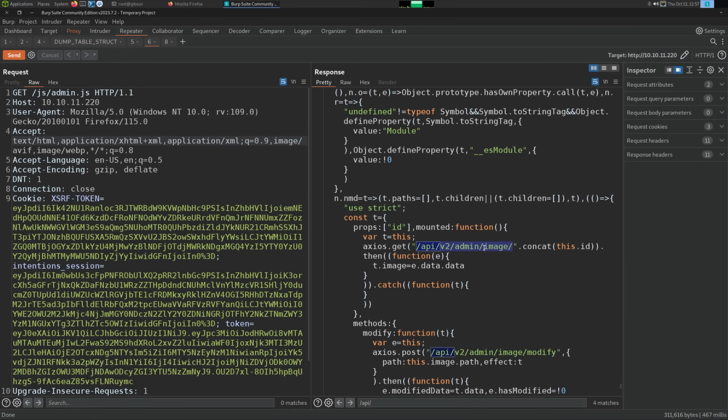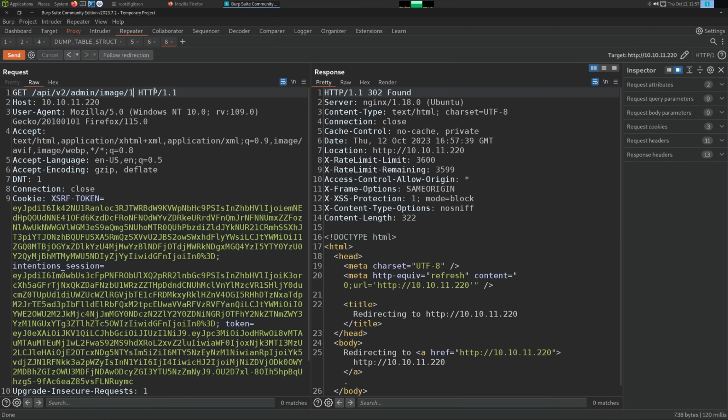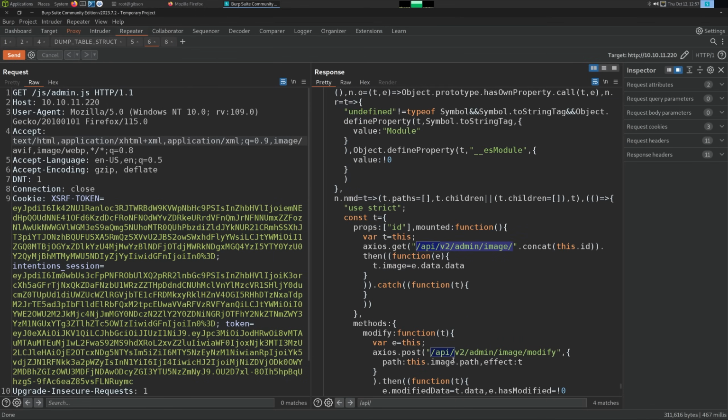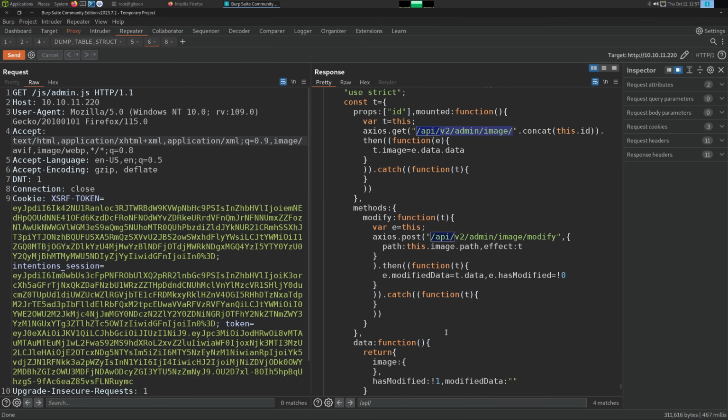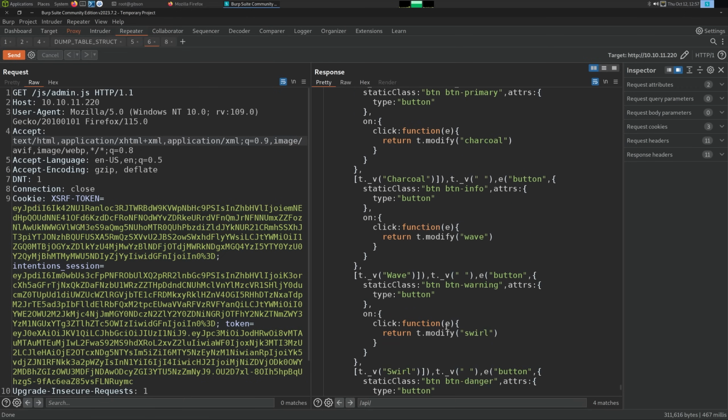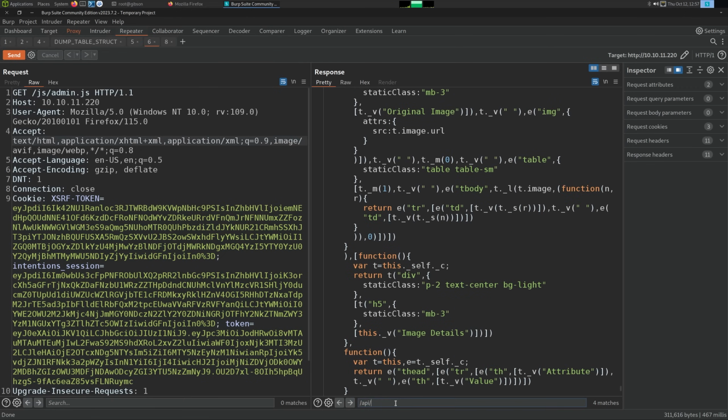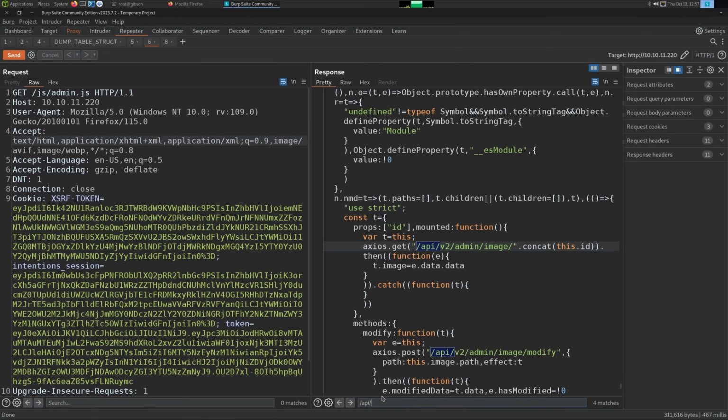Axios get API v2 admin image, and then an ID. It's redirecting, so I'm guessing it redirects us to the home page because we're not authorized. Yeah, that must be it. So we could try looking for IDOR vulnerabilities, is what I'm trying to say, on all those URLs that have API. So let's find next.